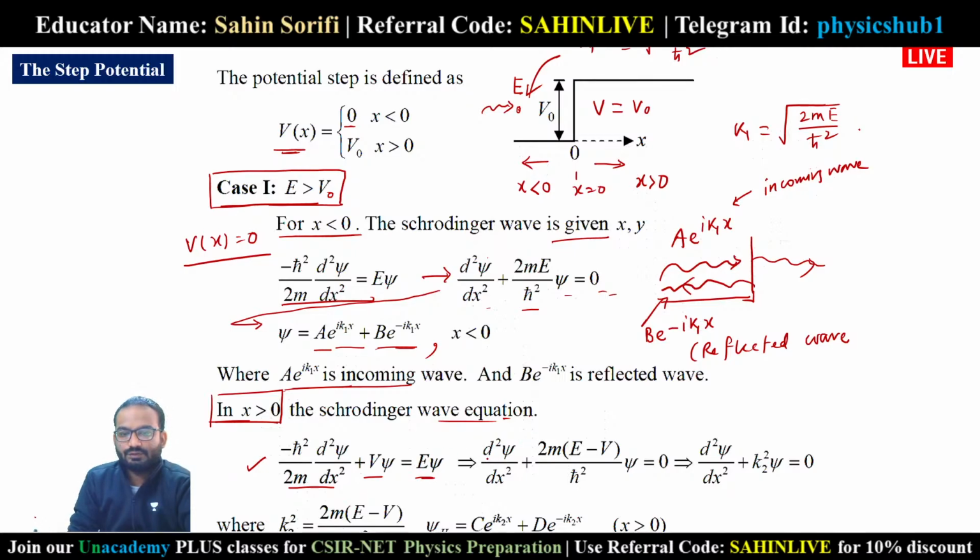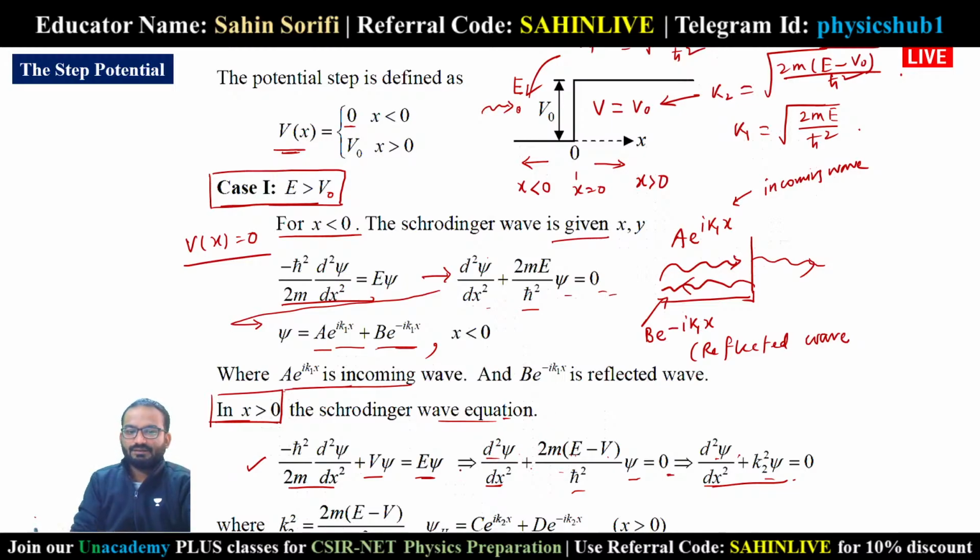And that will produce d square psi by dx square plus 2m (E minus V) divided by h bar square into psi equals 0. Means d square psi by dx square plus k2 square psi equals 0. So the wave function at this position is given by k2, which is equal to root over 2m (E minus V naught) divided by h bar square.